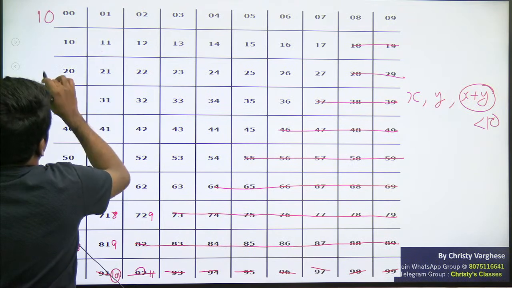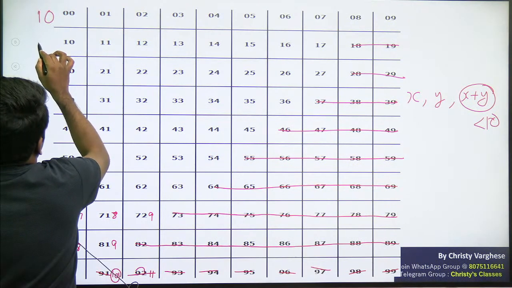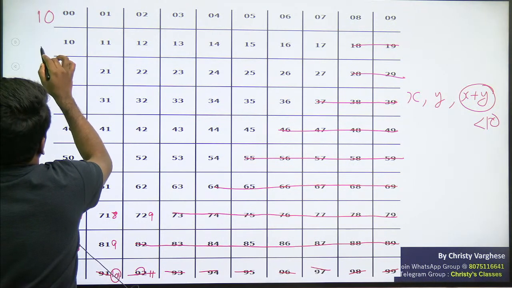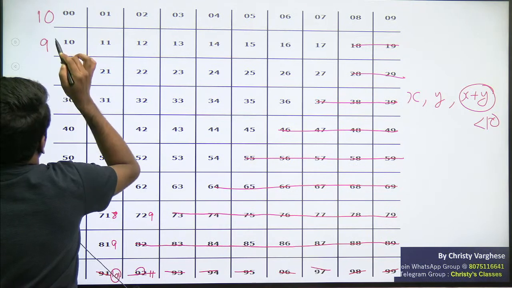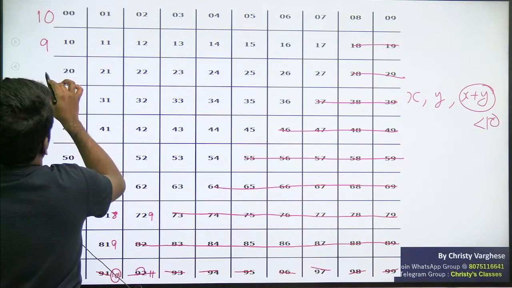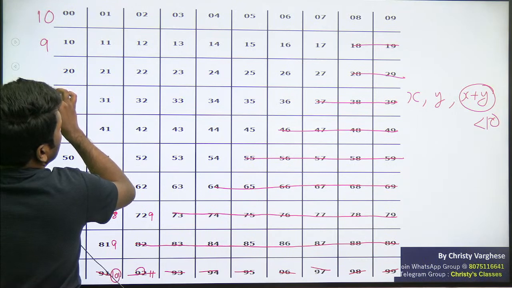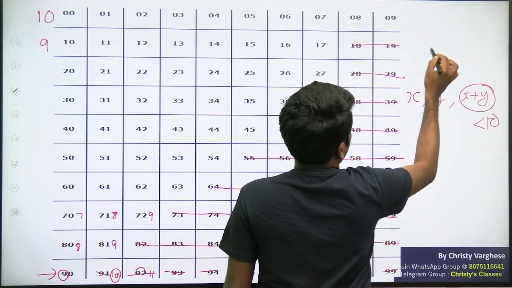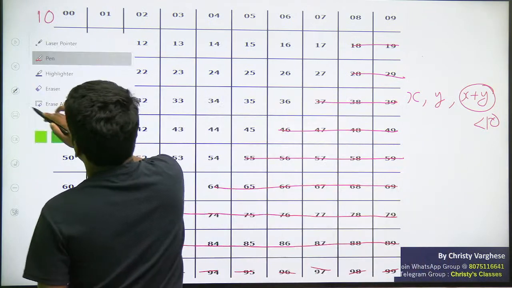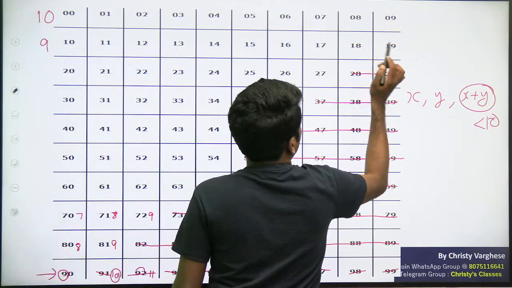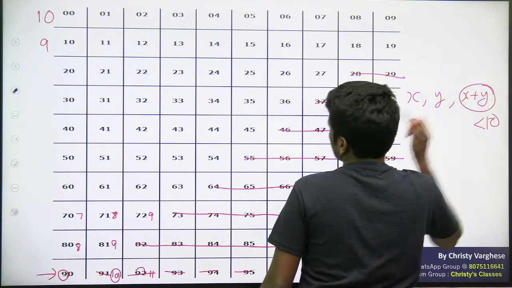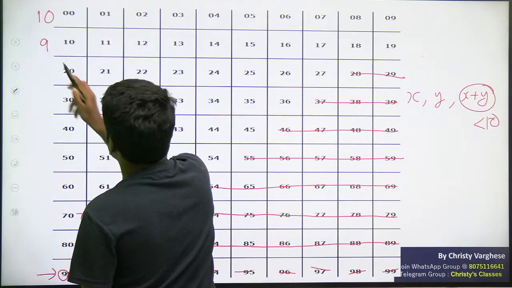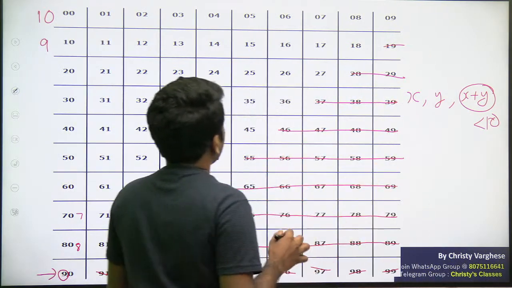So there is 10 possibility in the first row. 9 possibility in the second row. Sorry, ये possible है. Sorry, I deleted it by mistake. ये impossible है.